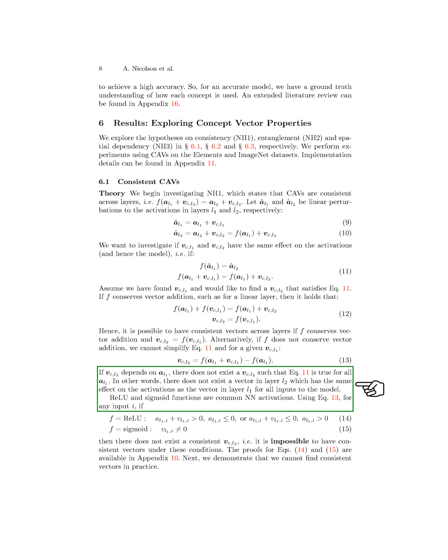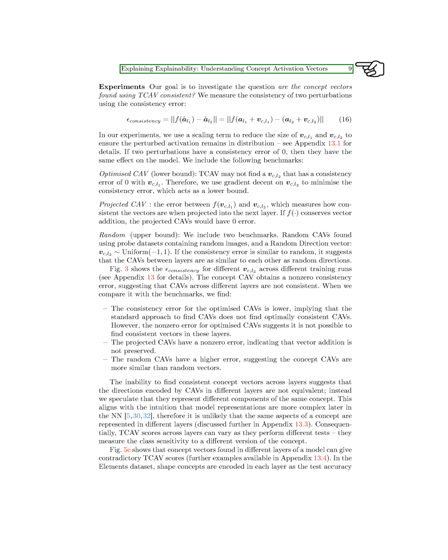Section: Experiments. In this section, we aim to investigate whether the concept vectors obtained using TCAV are consistent. We assess the consistency of two perturbations by calculating the consistency error. To ensure that the perturbed activation remains within a certain range, we use a scaling term on the concept vectors. If two perturbations have a consistency error of 0, it means they have the same impact on the model. When using TCAV, we may not find a concept vector that perfectly aligns with another one. Therefore, we employ gradient descent to minimize the consistency error, which serves as a lower bound.